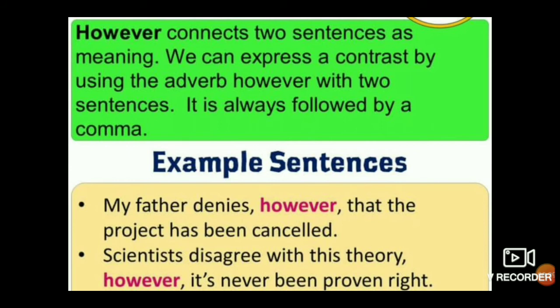Next one, however. It connects two sentences. We can express a contrast by using the adverb however with two sentences. It is always followed by a comma. For example, my father denies, however, that the project has been cancelled. Second one, scientists disagree with this theory. However, it's never been proven right.